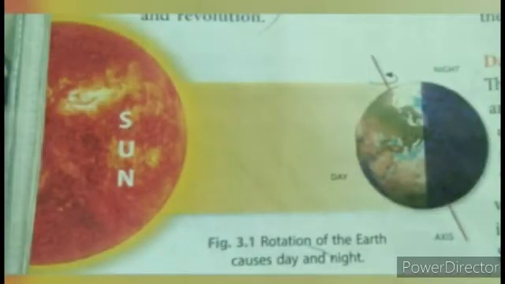As I showed you on the board, the rotation of the earth causes days and nights, and due to its spherical shape, what happens? Only half of the earth receives light from the sun at a particular time, and this half has day, and the other half, which is turned away from the sun, is in darkness and it has night. And we are going to do an activity after this.